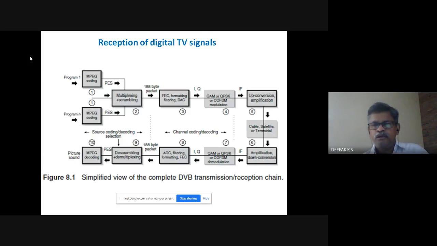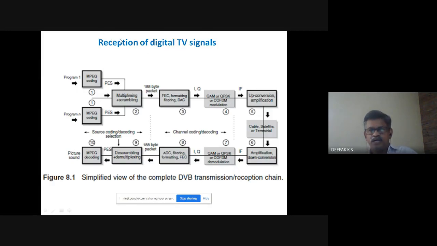So we have seen source coding, MPEG coding. Now, it is multiplexed and scrambled. Many programs would be multiplexed and scrambled, and these are packetized digital elementary streams. So programs are elementary streams, you have them packetized, and the packet size is 188 bytes.